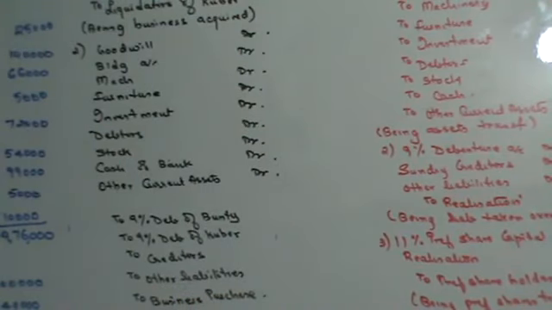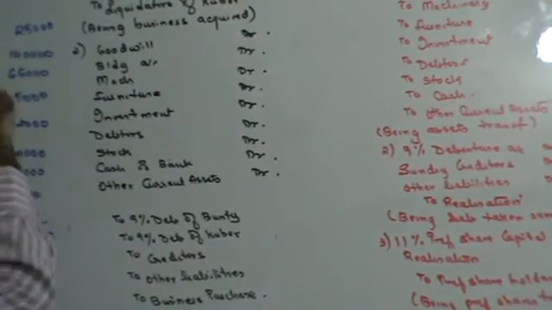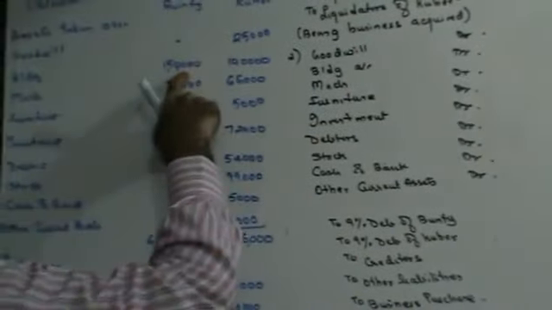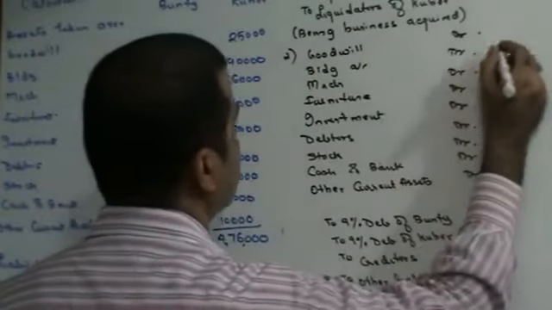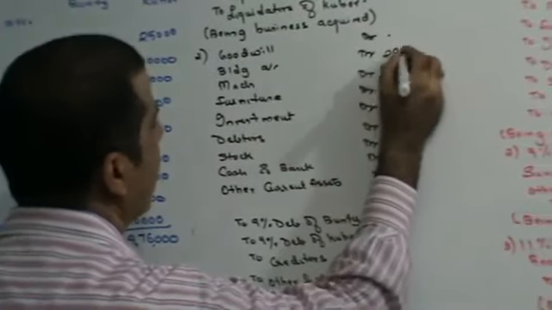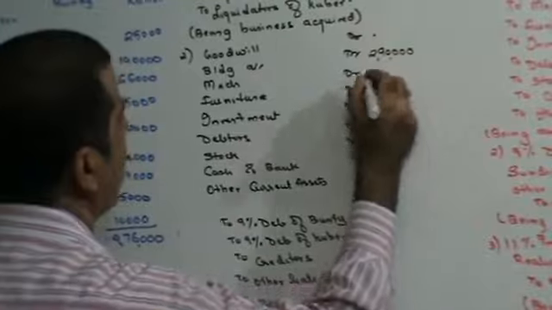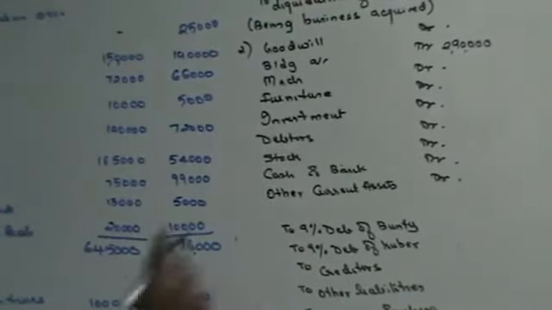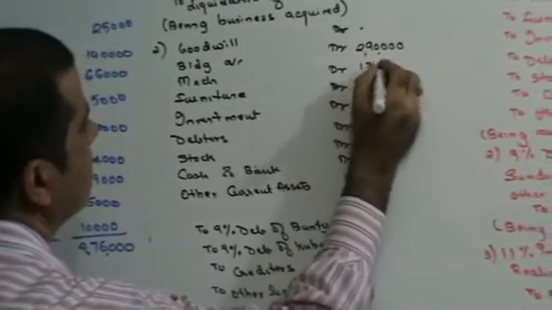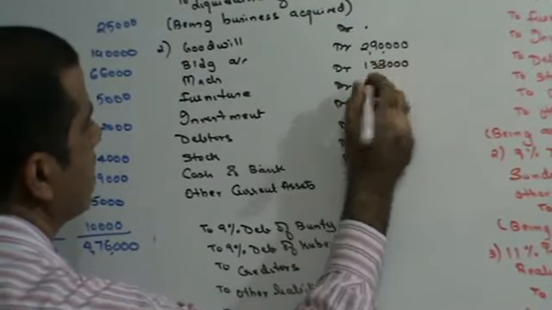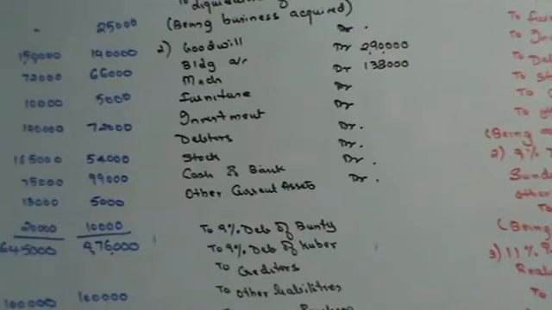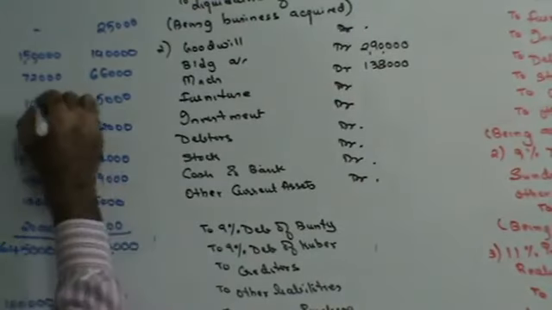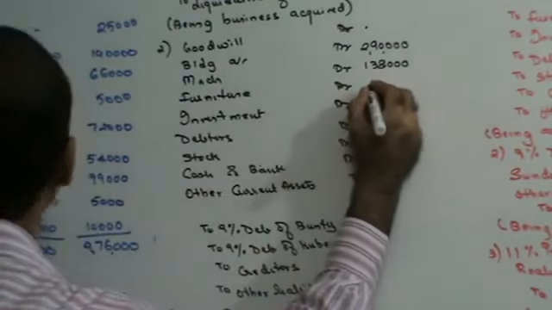Now how do I get these figures? You add them and get the figures, right? Now first we come to goodwill a little later. This is 150 plus 140, so this is going to be 290. Next, 72 plus 66, 138. Then 10,000 plus 5,000, so that's 15,000.